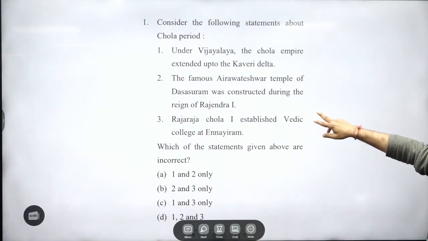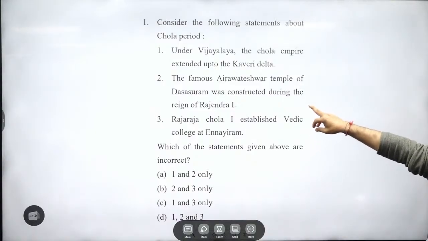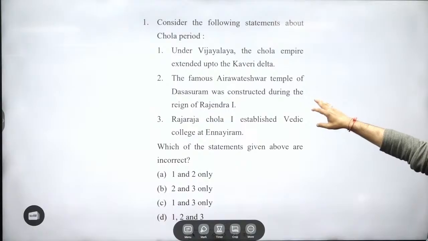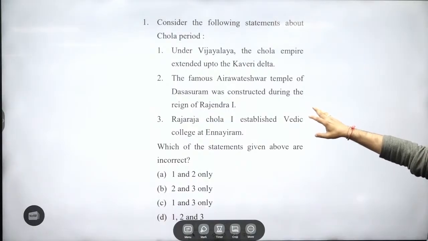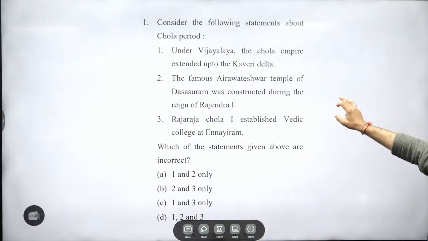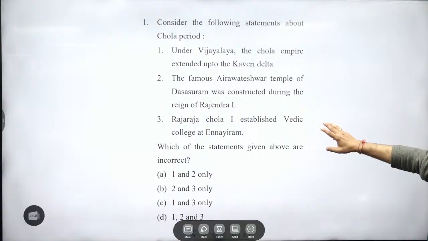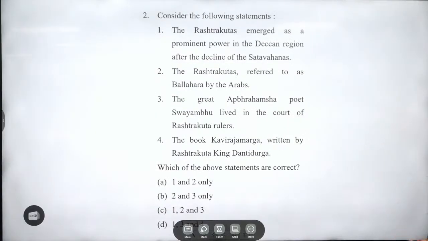These are small facts which you have to know, guys. Okay? So over here this is interchanged. Rajendra I is responsible for this. Raja Raja I is responsible for the Airavateshwar temple. Also the most famous temple of Raja Raja I is the Brihadeshwar temple, also known as Rajarajeshwar temple. Important. Okay? The first is right. B will be the answer. Incorrect you have to find again. B will be the answer. Let's read this question. Question number 2.